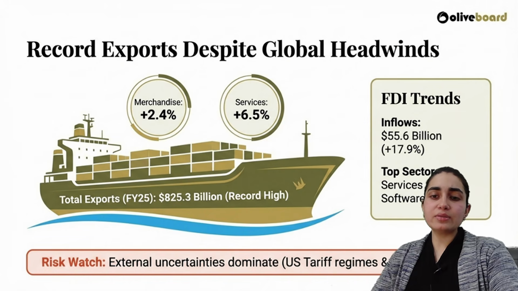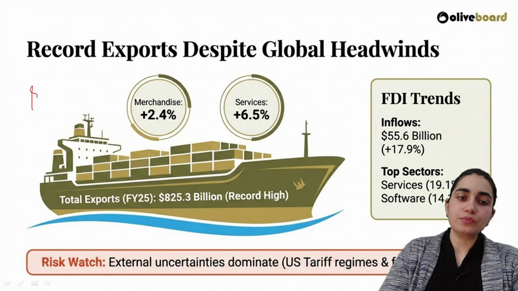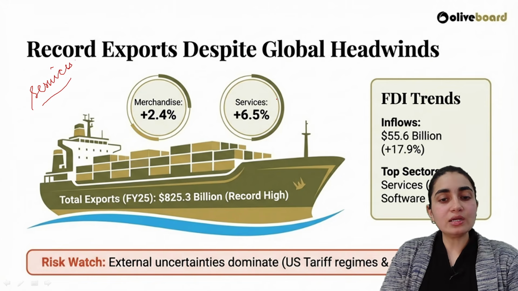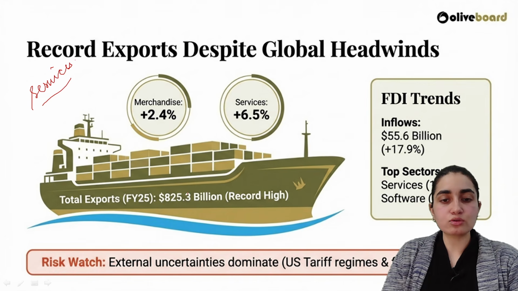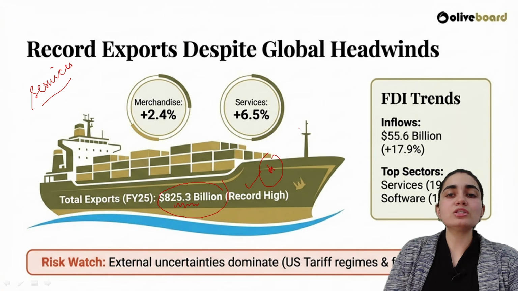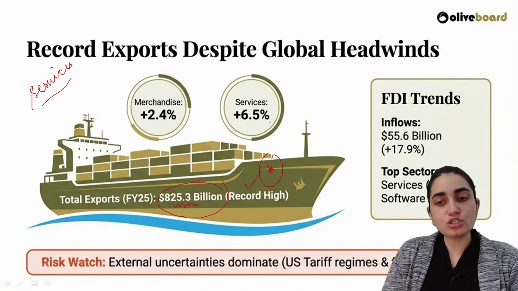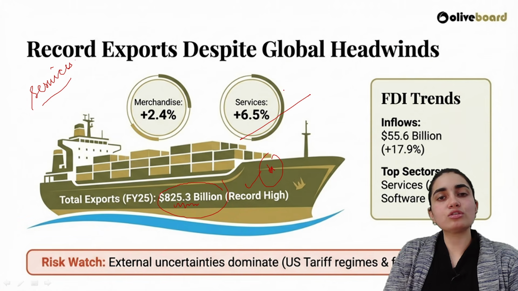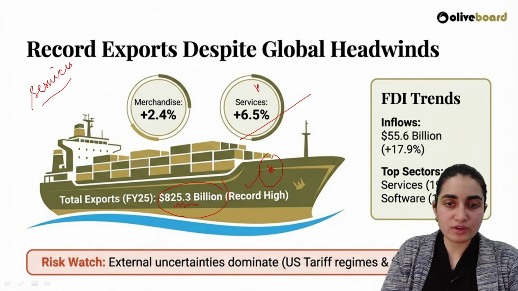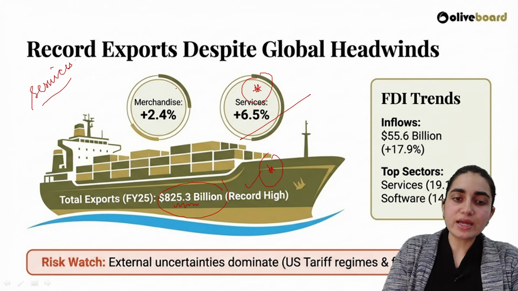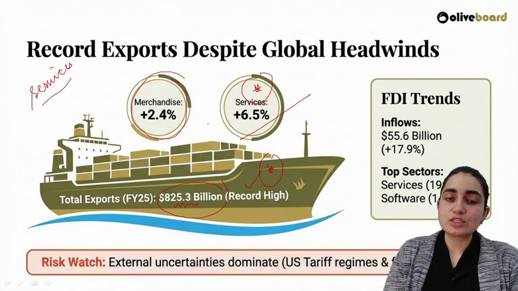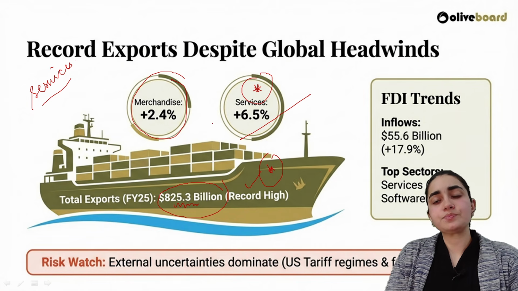Now, what is the reason behind it? Again, telling you, services. Services are giving me the best numbers. You can clearly see that total exports in 2025 stood at 825.3 billion US dollars, which is a record high. And which is contributing highly here? This is 6.5% specifically from the services sector. Merchandise contributed 2.4%, right?